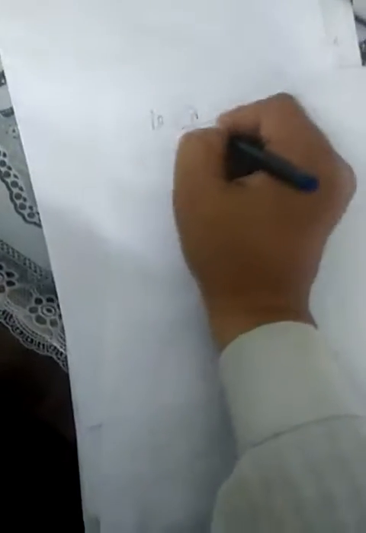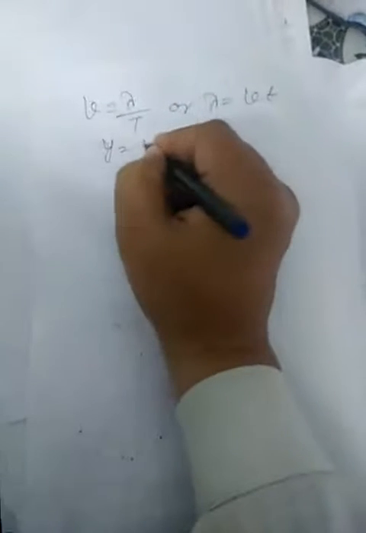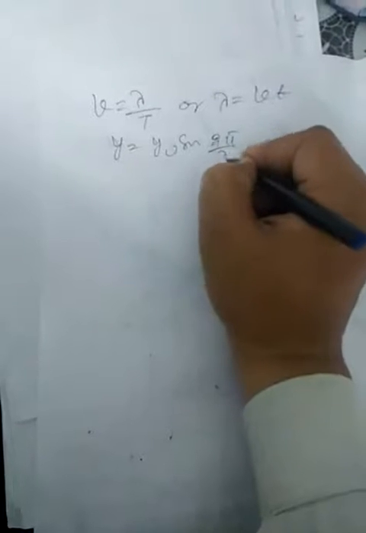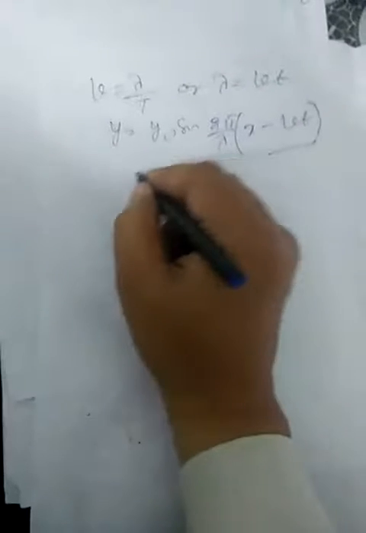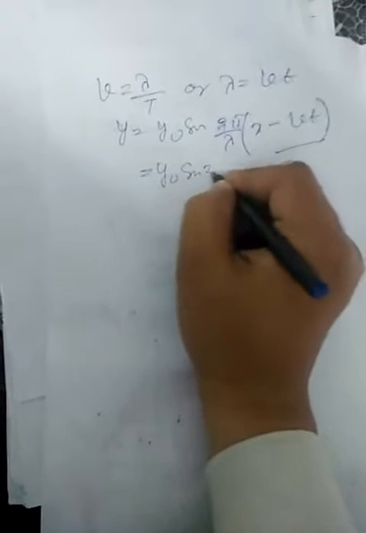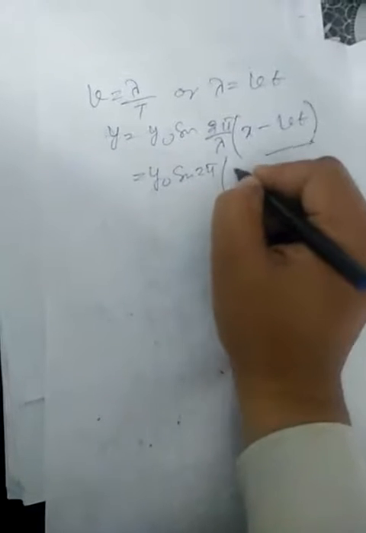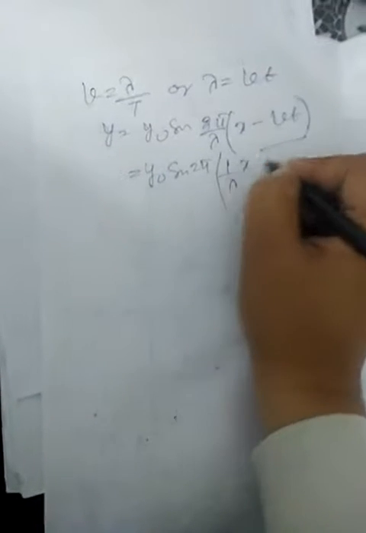Now we know that velocity is equal to lambda upon T, or lambda is equal to v into T. So y is equal to y naught sine 2 pi by lambda into x minus v into t, which we have taken earlier. Now we can take lambda common, so inside it becomes x by lambda minus v upon lambda into t. So 2 pi into x by lambda minus v upon lambda into t.